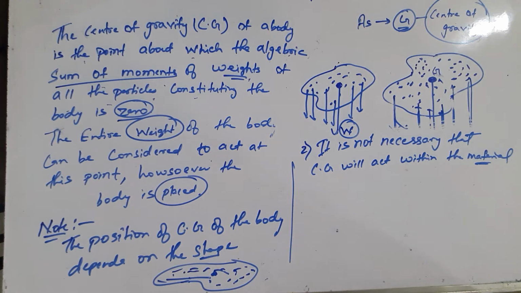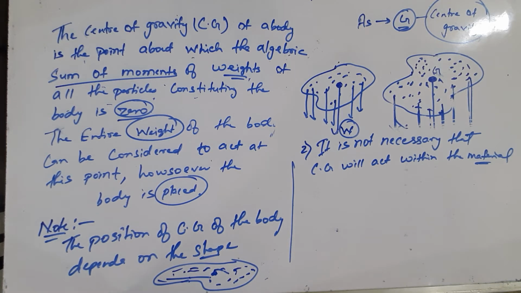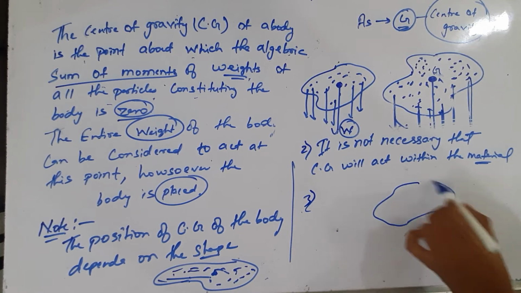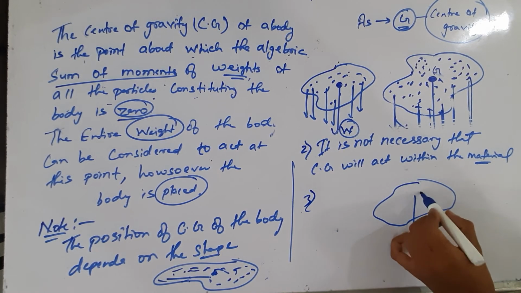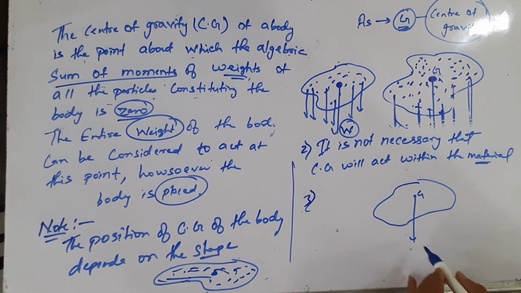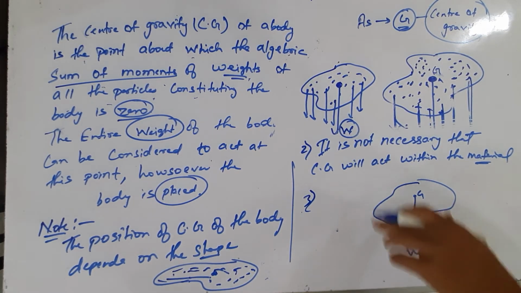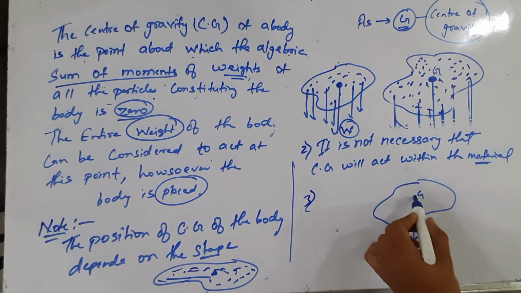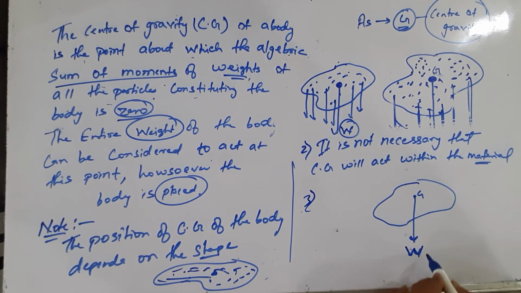So here we can conclude that a body of weight W can be considered as a point particle of weight W at its center of gravity. So a large size body can be considered as a point particle, and this is the position where the weight of the body acts.